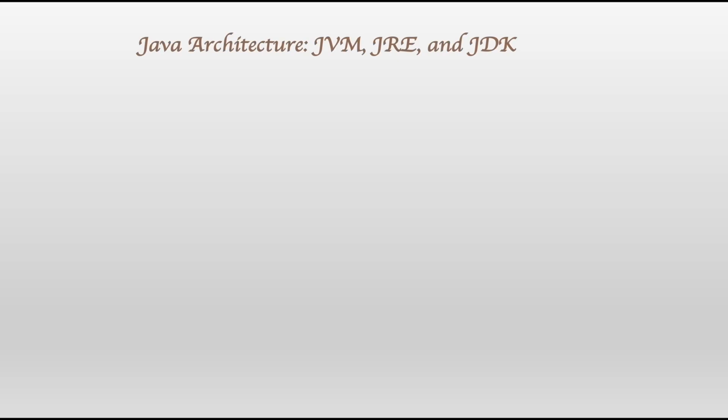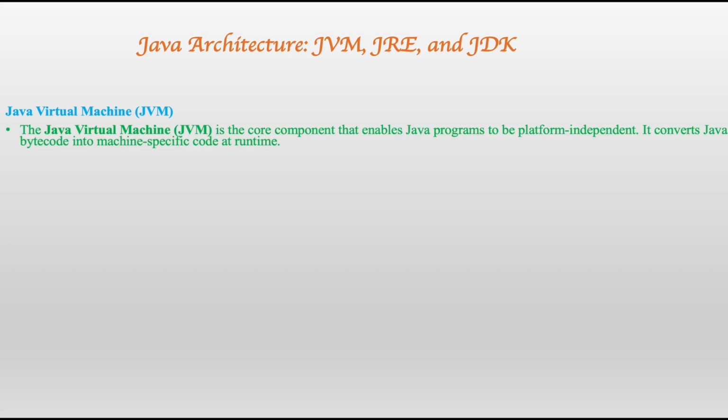Java architecture: JVM, JRE, JDK. JVM stands for Java Virtual Machine, JRE stands for Java Runtime Environment, and JDK stands for what? If you know, comment. Java Virtual Machine, JVM. The Java Virtual Machine is the core component that enables Java programs to be platform independent. It converts the Java bytecode into machine specific code at runtime.